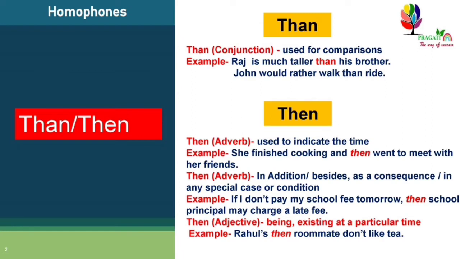Next homophones are than, THAN, then. Than can be used as a conjunction, used for comparisons. For example, Raj is much taller than his brother. Next example, John would rather walk than ride. So here than is used for an option. So both are examples for than.